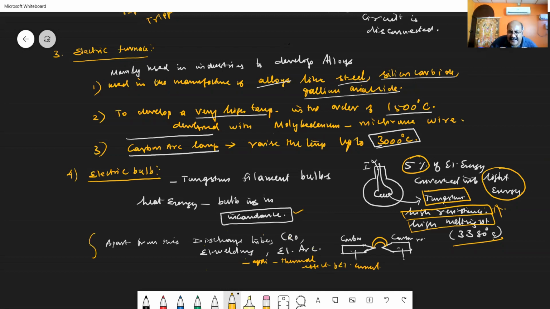In all these cases, the thermal effect of electrical current, or heating effect of electrical current, is used, where electrical energy is converted into heat energy. So these are taken to be the applications of the thermal effect of electrical current, or heating effect of electrical current. Hope you should have understood that.